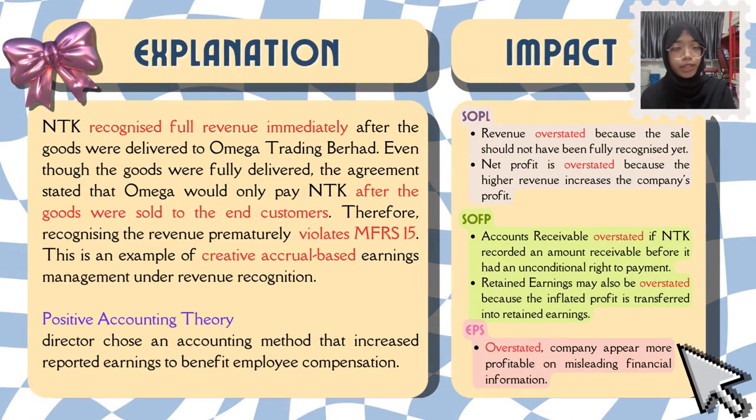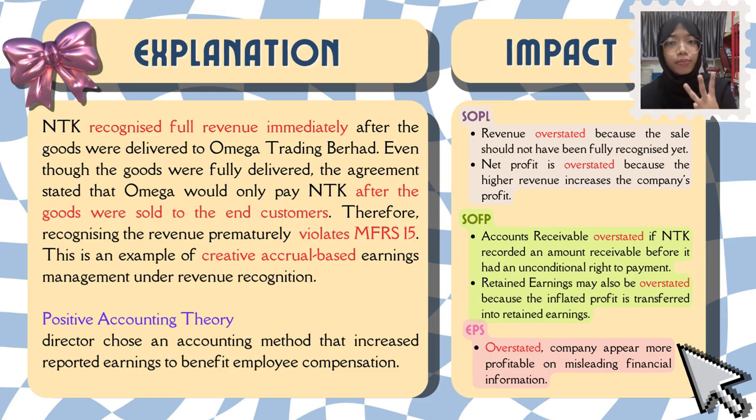The explanation for this issue is NTK recognized full revenue immediately after the goods were delivered to Omega Trading Berhad. Even though the goods were fully delivered, the agreement stated that Omega would only pay NTK after the goods were sold to the end customers. Therefore, recognizing the revenue prematurely violates FAR15. This is an example of creative accrual-based earnings management under revenue recognition.